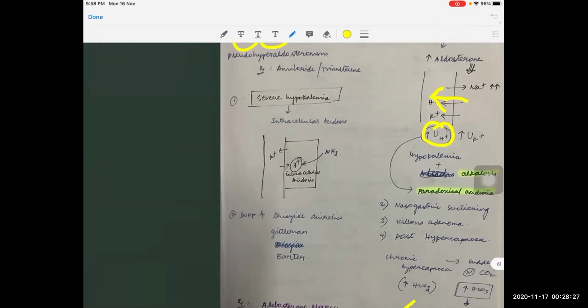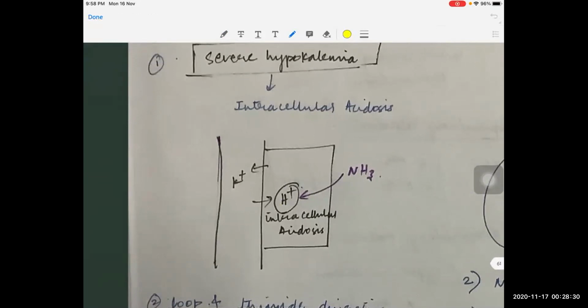Whenever there is a loss of potassium in the urine, there is a concept, actually one mechanism which I told earlier: the hypokalemia causing activation of the H plus K plus ATPase pump, and there will be excretion of acid in the urine, by which the patient may develop metabolic alkalosis. The other mechanism, which is very important also, is because of this potassium depletion, especially the conditions which cause loss of potassium in urine, like loop diuretics, thiazide diuretics, Bartter syndrome, and Gitelman syndrome.